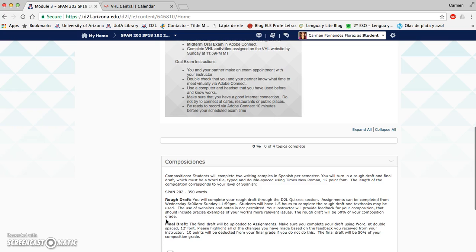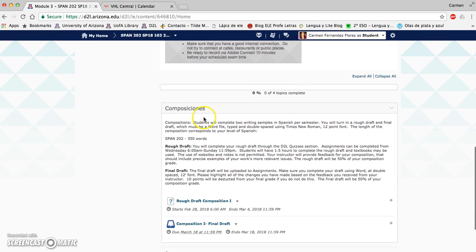So if you scroll down, you have here composiciones, the instructions for the compositions. So for Spanish 202, the length of the composition is 350 words. Okay, so remember that you have to reach this limit, 350 words.